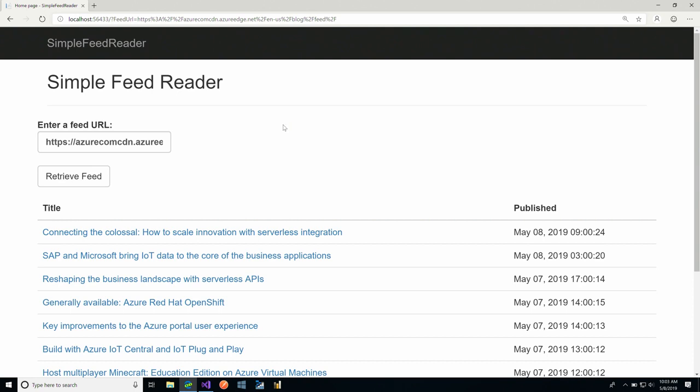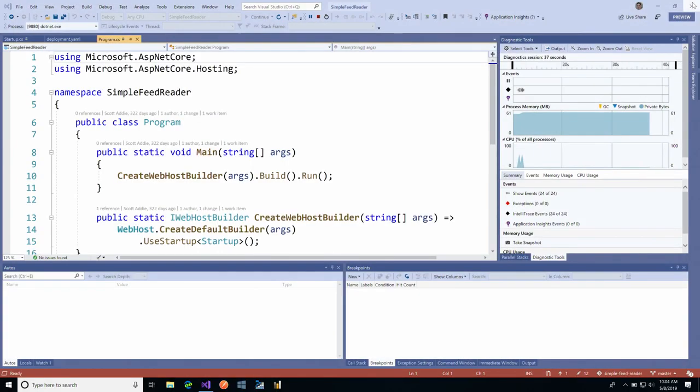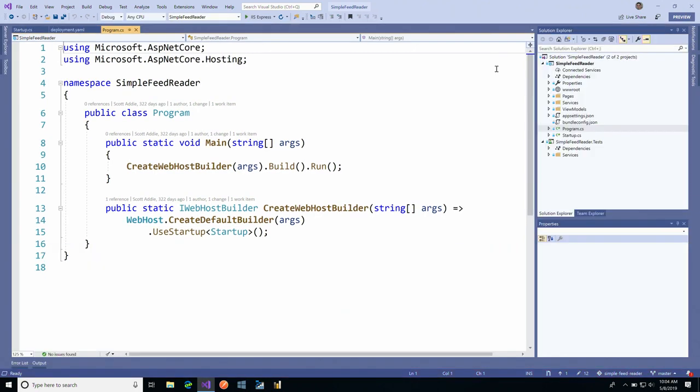What if when I actually want to run this, it might be running on a Linux machine that I don't have control over? It might even be running on a machine that doesn't even have .NET installed. So how do I make sure that this can still run in a consistent way? And that's where containers come in.